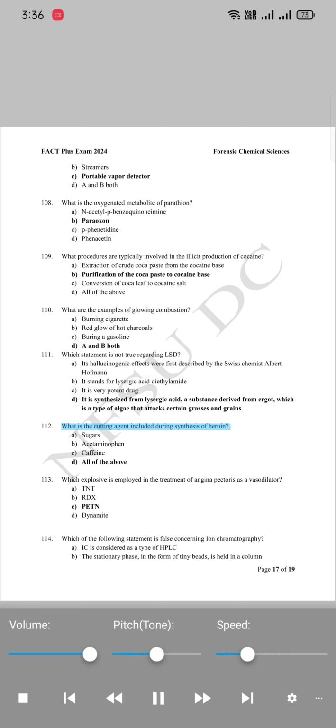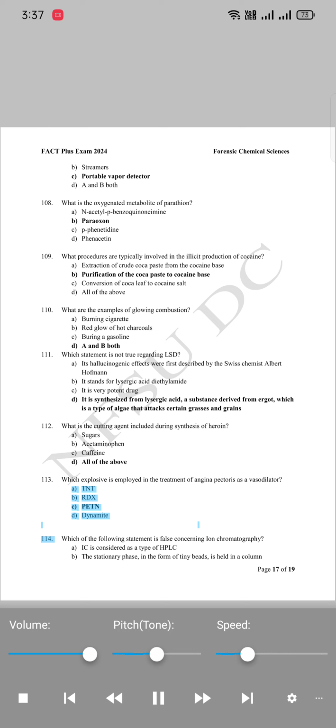112. What is the cutting agent included during synthesis of heroin? A. Sugars. B. Acetaminophen. C. Caffeine. D. All of the above. 113. Which explosive is employed in the treatment of angina pectoris as a vasodilator? A. TNT. B. RDX. C. PETN. D. Dynamite.